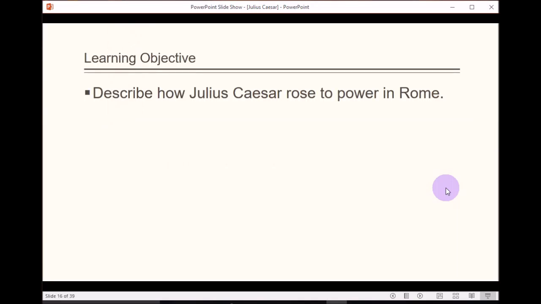Alright, let's look at our learning objective. Describe how Julius Caesar rose to power in Rome. I think it's the same objective as last time.